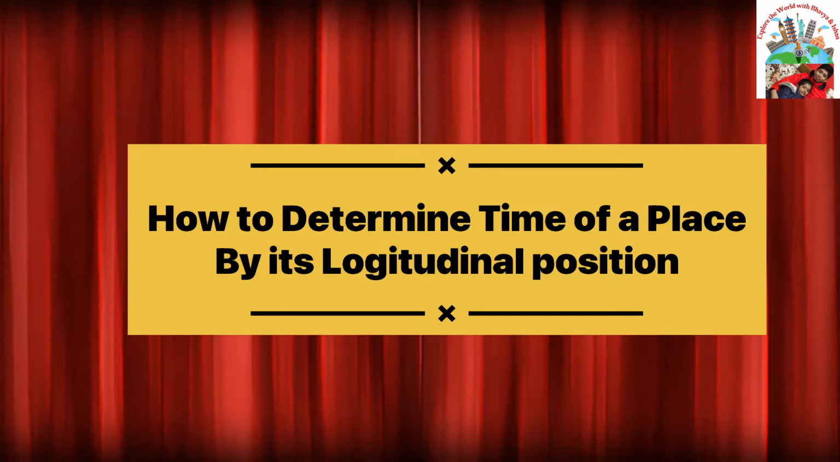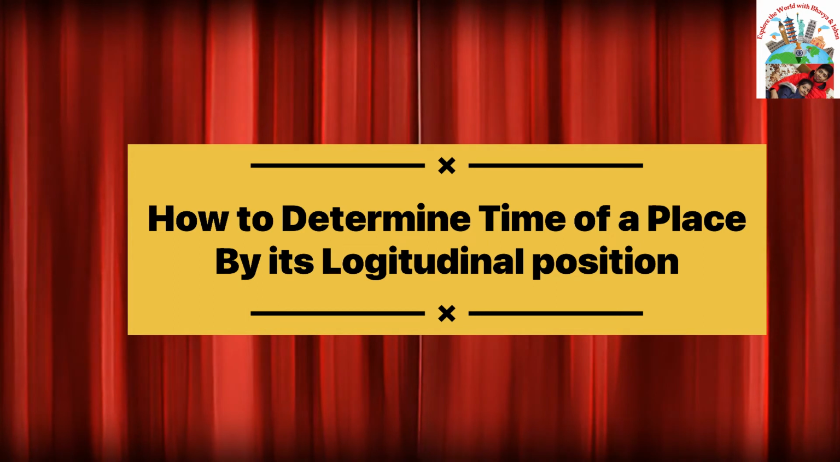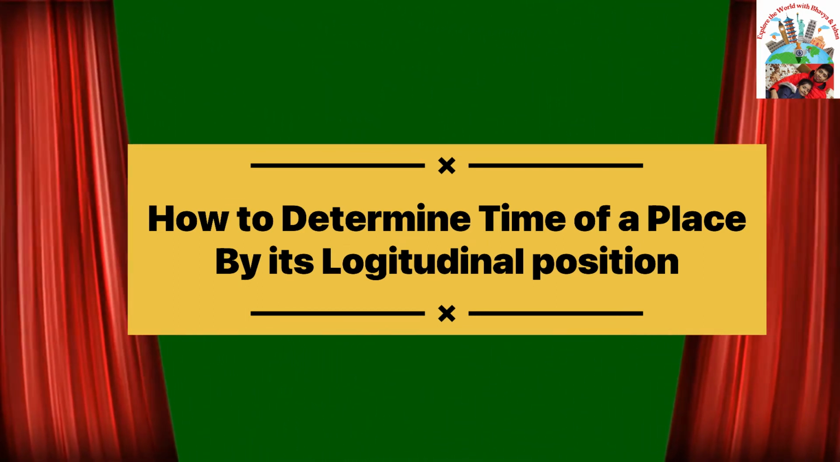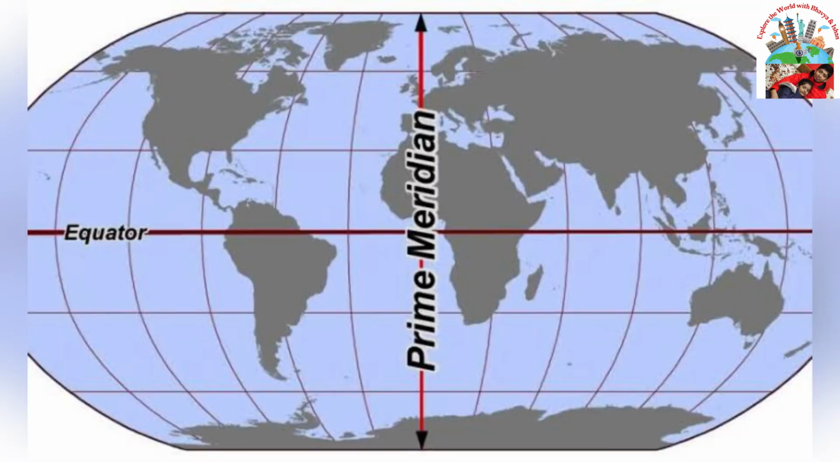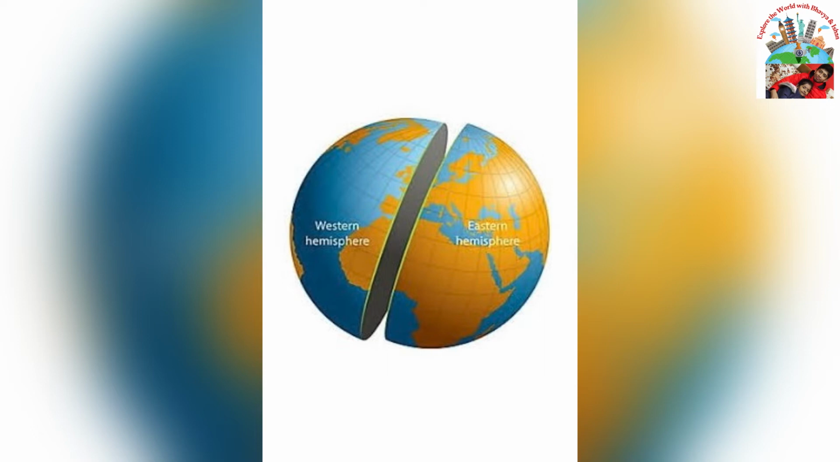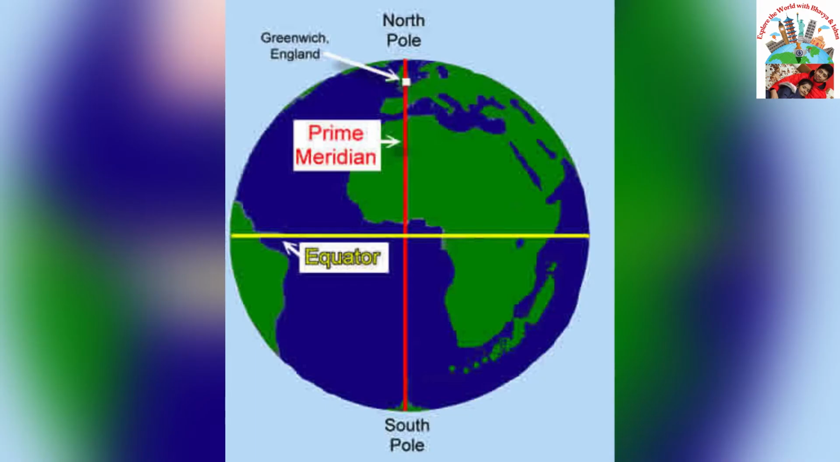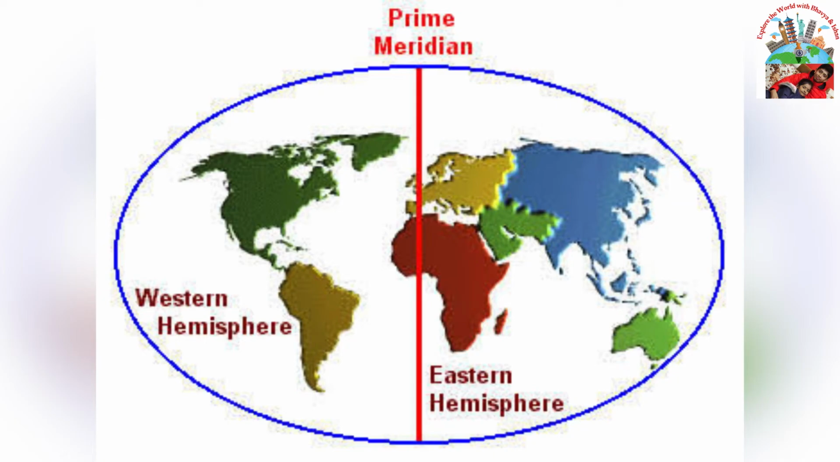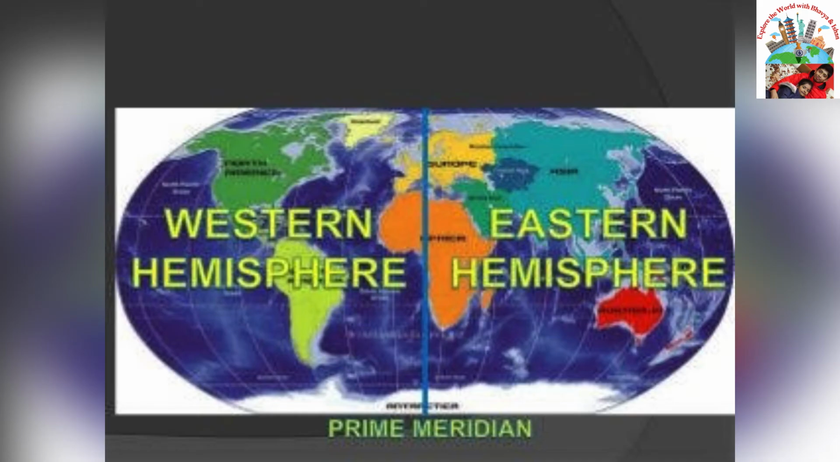Now, let's do some calculation and know the process of how we can determine the time of a specific place or country by its longitude. The most important thing is that Earth is divided into two hemispheres according to the time zones. First is Eastern Hemisphere, which covers all places situated at east side of prime meridian or 0 degree of longitude. And second is Western Hemisphere, which covers all places situated at west side of prime meridian.